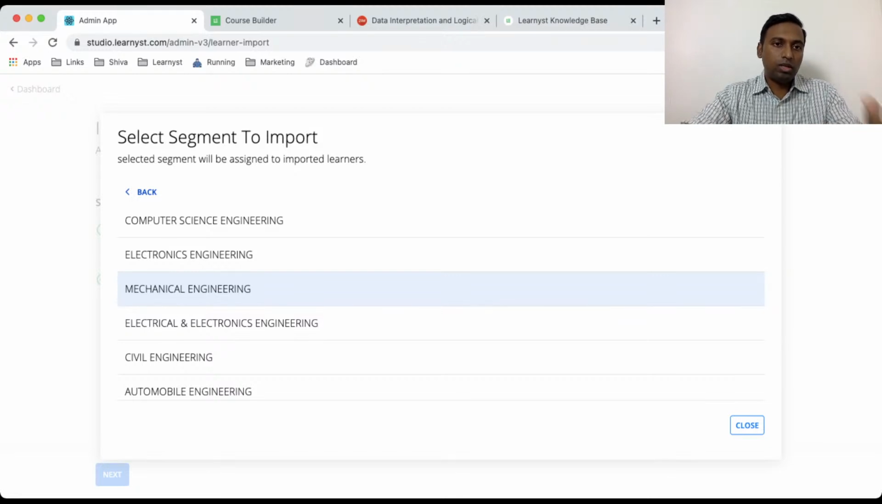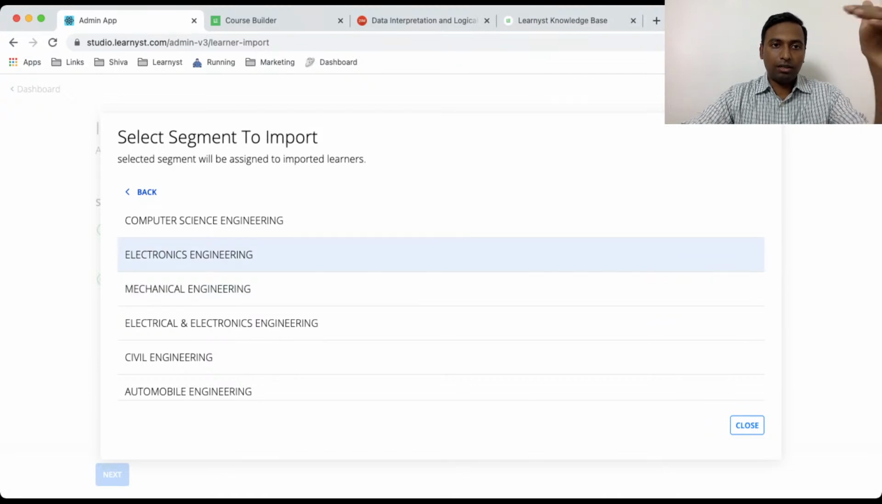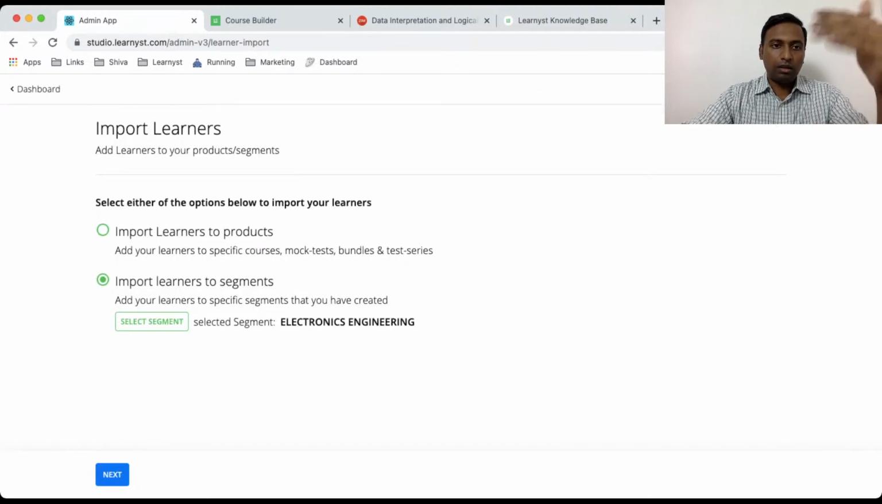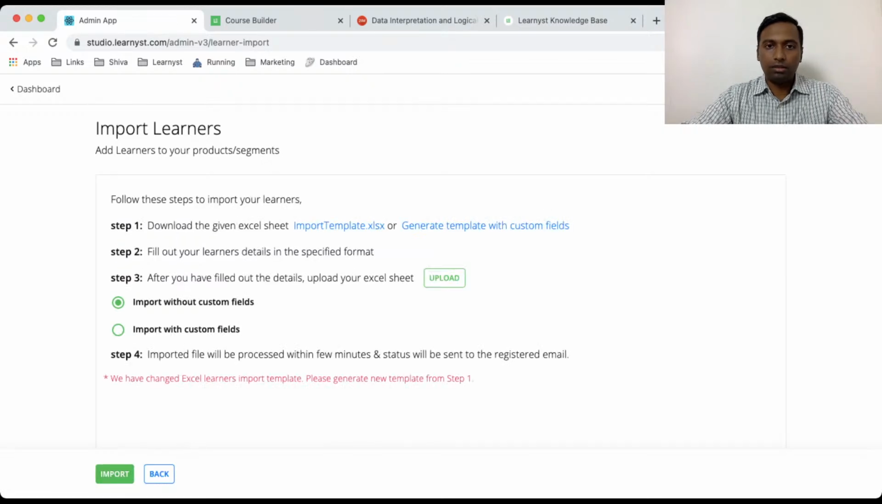So what you will have to do is choose the subsegment to which you want to assign these students, right? So maybe I'll just select a subsegment and then import the learners. You click on next, and here is the standard import feature that we have, whether you want to import with the normal template or with the custom fields. So that's a standard process.